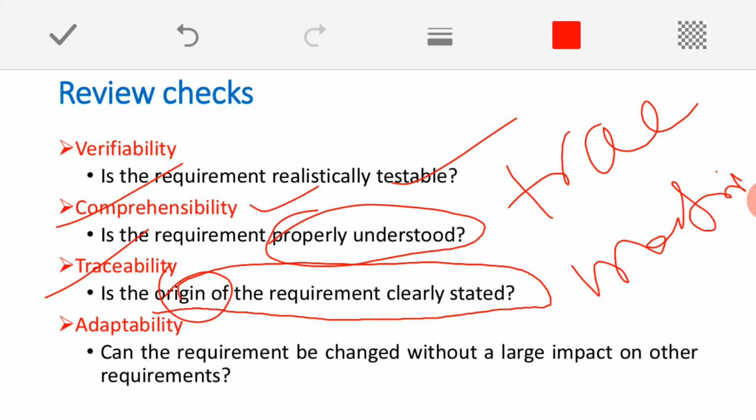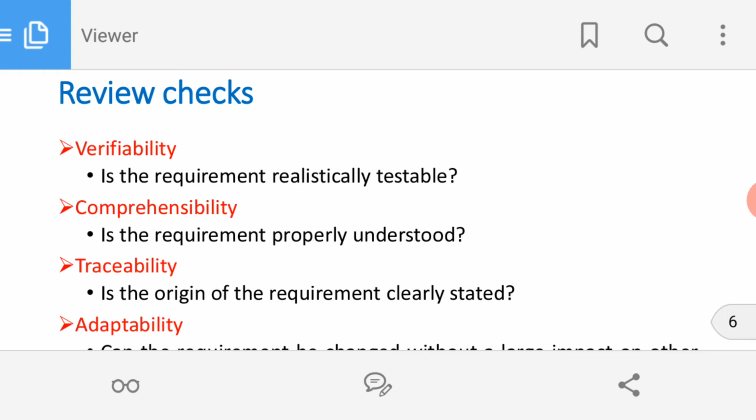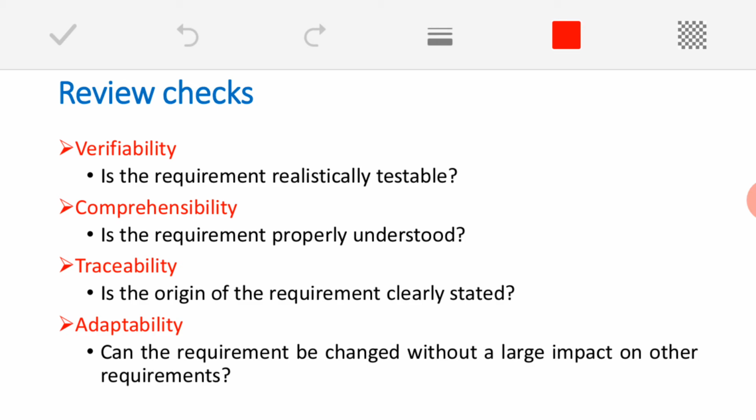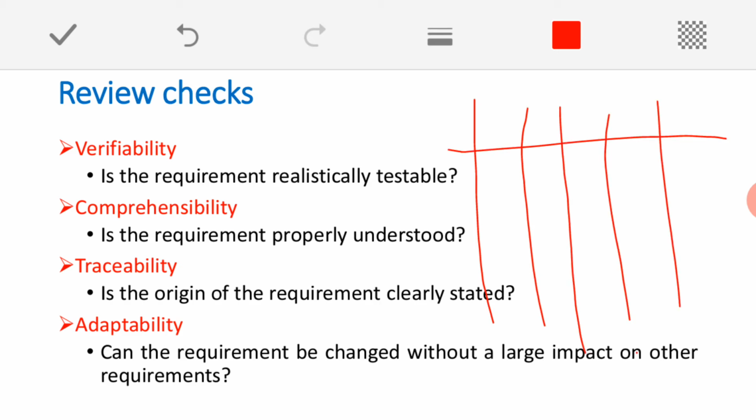A traceability matrix is nothing but a list of the requirements, because requirements are dependent, as I told. One requirement may be dependent on another requirement. For example, imagine you make a tabular matrix like this, with requirements 1, 2, 3, 4 along both axes. Requirement 1 may be dependent on 2 and 4. Requirement 3 may be dependent on requirement 4. Like this, the traceability matrix will always help you identify and understand where exactly the dependency is.